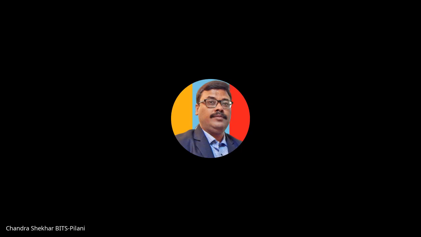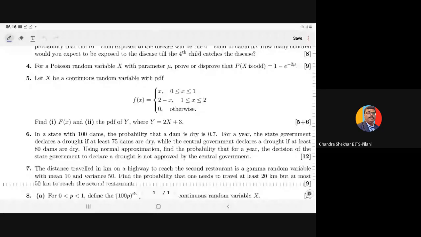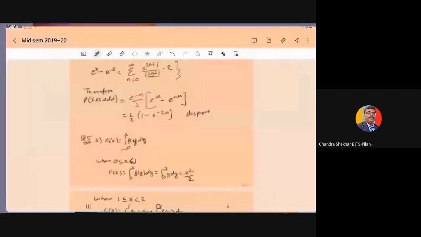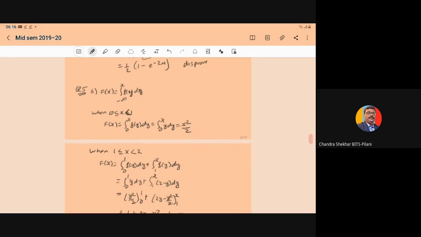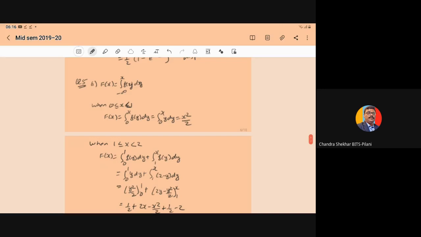You have to determine the CDF and the PDF of Y, where Y is equal to 2X plus 3. So it is given that X is a continuous random variable, so the CDF will be F(x) equal to the integral from minus infinity to x of f(y) dy. When x belongs to the interval 0 to 1, F(x) will become the integral from 0 to x of f(y) dy.